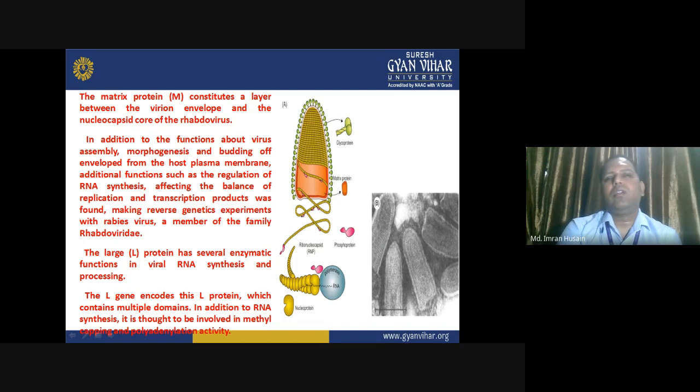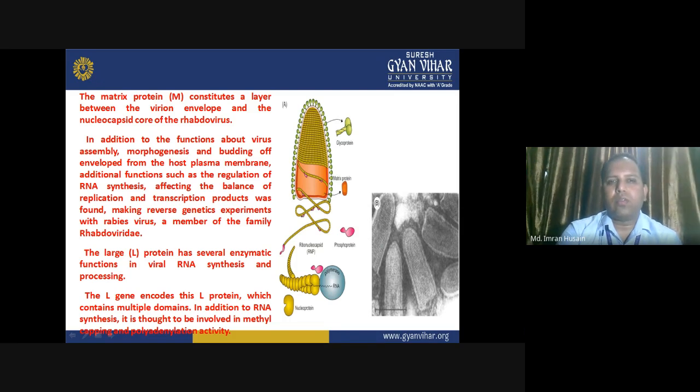The rhabdovirus packs its own mechanism of action in a very nice way, and everything is very organized and functional. The matrix protein M constitutes a layer between the virion envelope and the nucleocapsid core of the rhabdovirus.